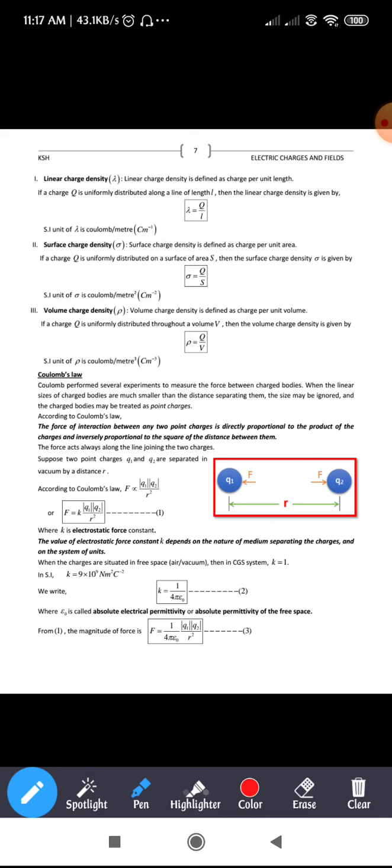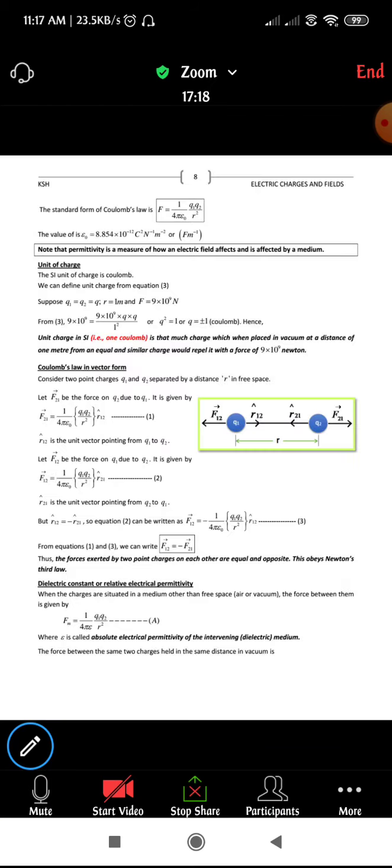Okay, the k value comes out to be 9 into 10 power 9. So hence equation 1 can be written as F is equal to 1 by 4 pi epsilon naught into q1 q2 divided by r square. We have just substituted the value of k as 1 by 4 pi epsilon naught in equation 1. That is nothing but equation 3, as we call it. So F is equal to 1 by 4 pi epsilon naught into q1 q2 divided by r square.